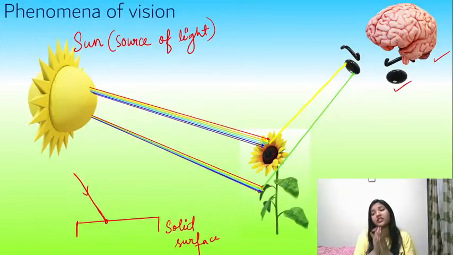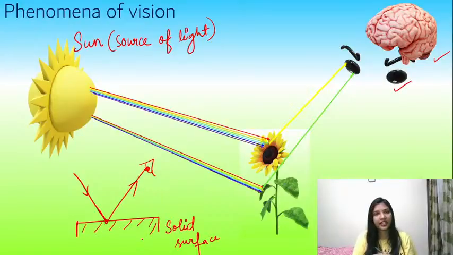Now after striking the surface, the reflection will take place. Some amount of light energy will be reflected back. Now, if you receive this reflected ray, then you will be able to see this solid surface. Correct? But here another phenomenon does occur. What is that?